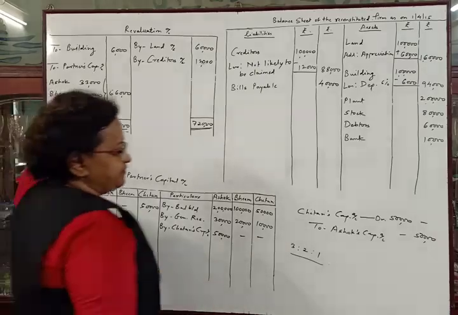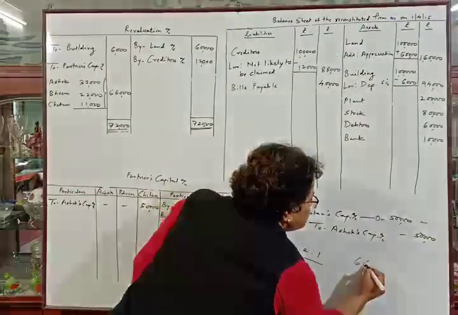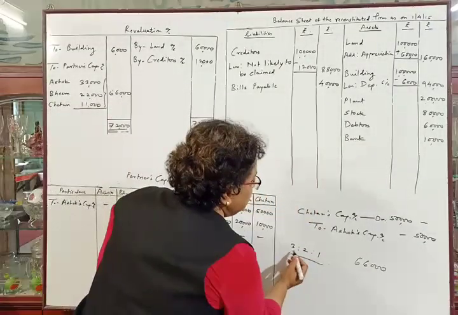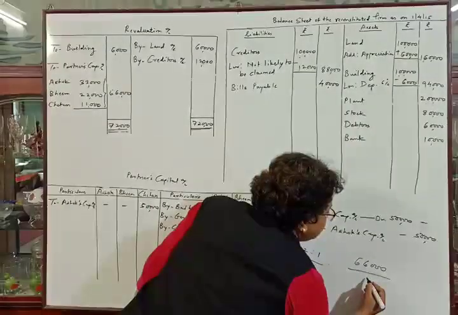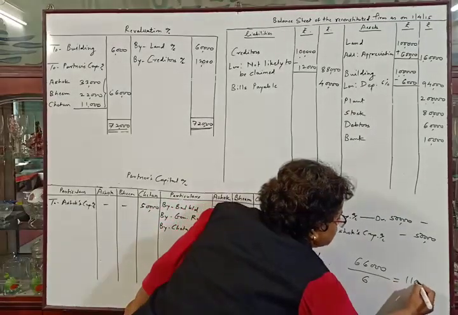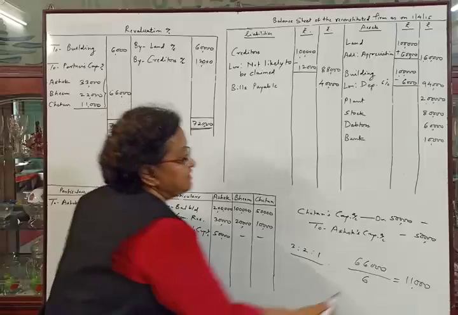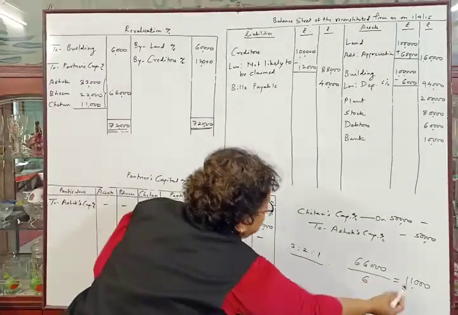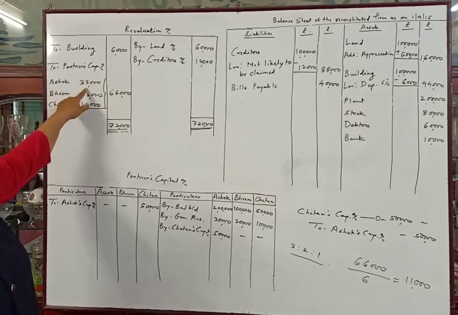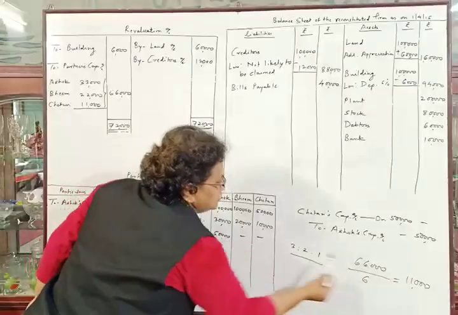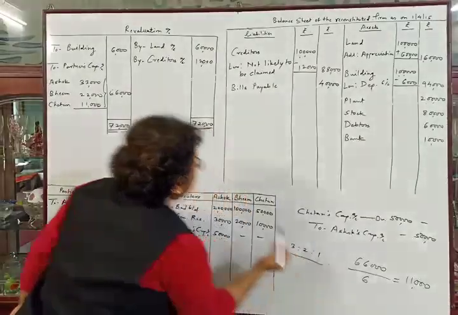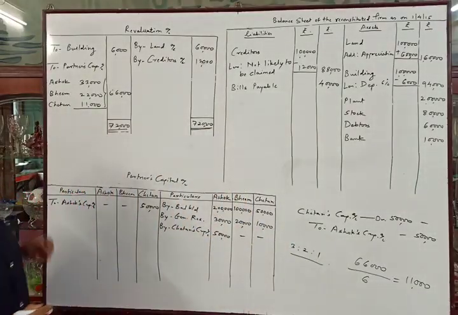This is easy. We have to distribute the amount 66,000 in the ratio of 3:2:1. It means 3 plus 2 plus 1, we will divide by 6. The answer is 11,000. 11,000 into 3 will be Ashok's share, that is 33,000. 11,000 into 2 being 22,000. 11,000 into 1, Chetan, 11,000.